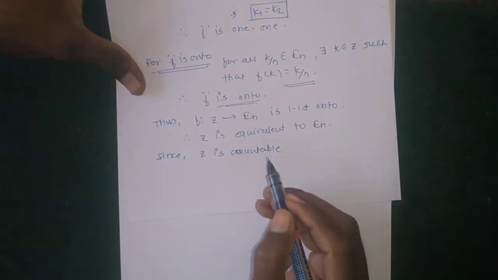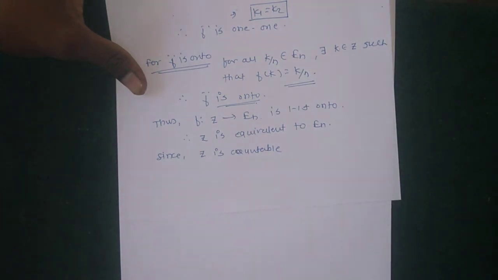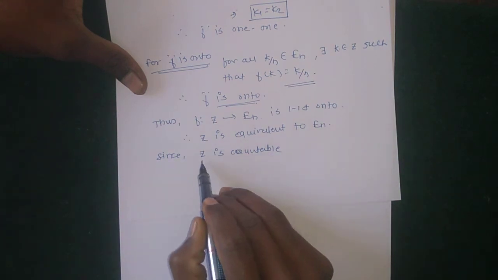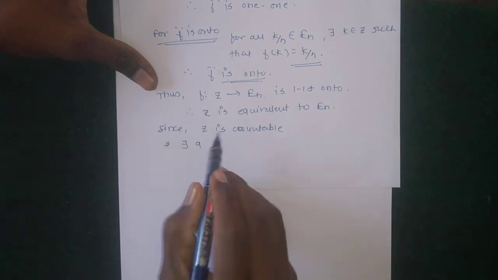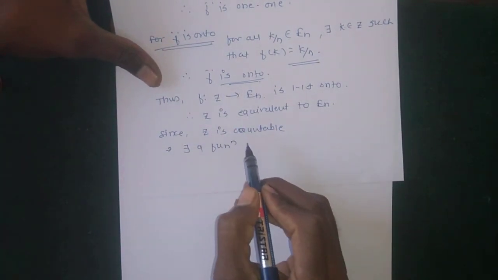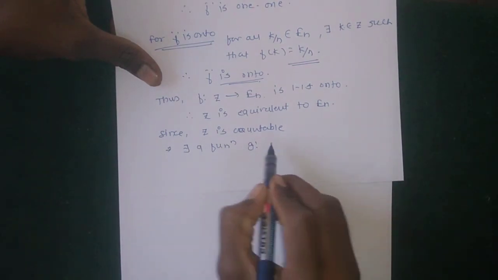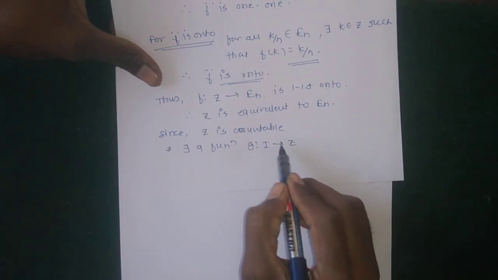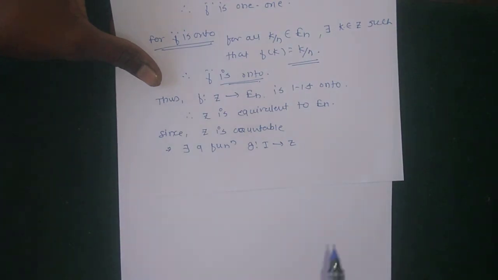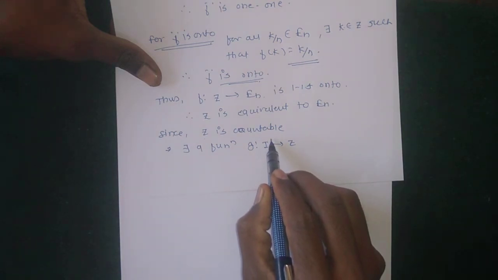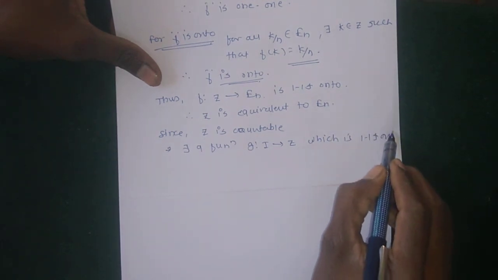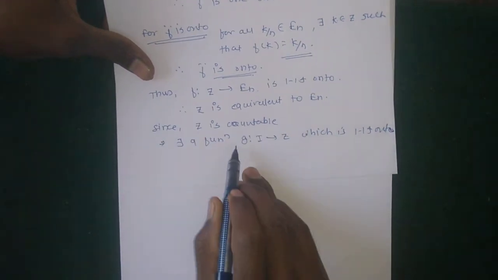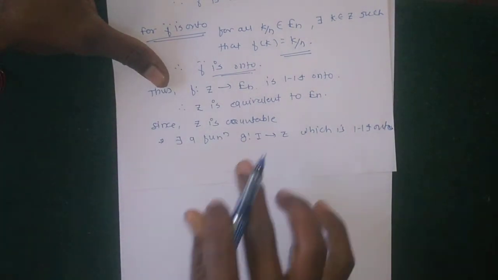The set of integers Z is a countable set because there exists a one-one correspondence between Z and the index set, the set of all positive integers I. So Z is countable, which implies that there exists a function g from I to Z which is one-one and onto. The proof is also seen in the previous lecture.